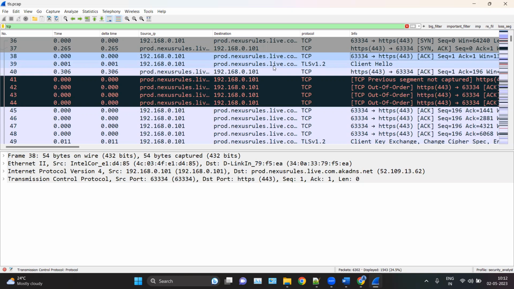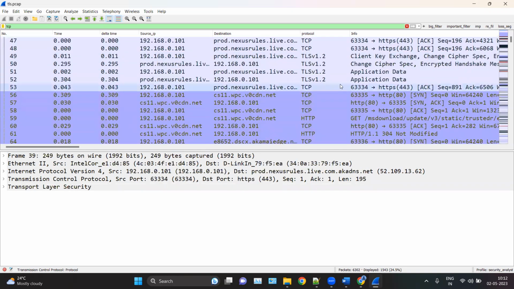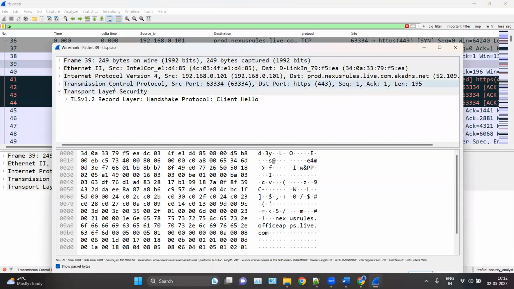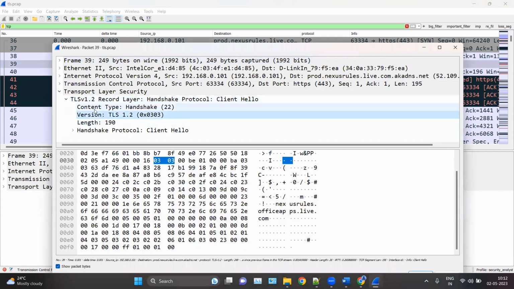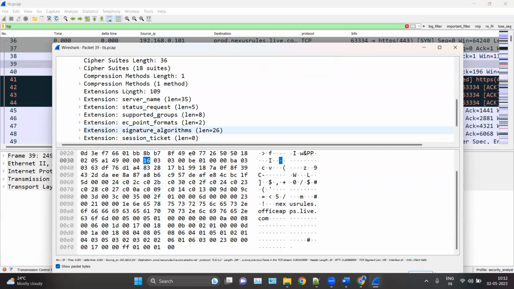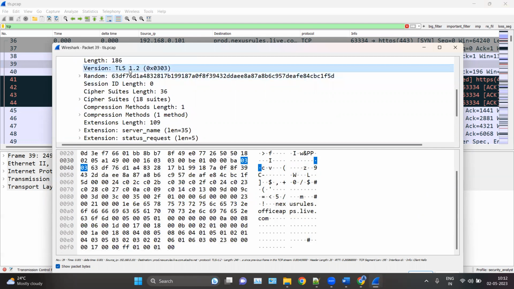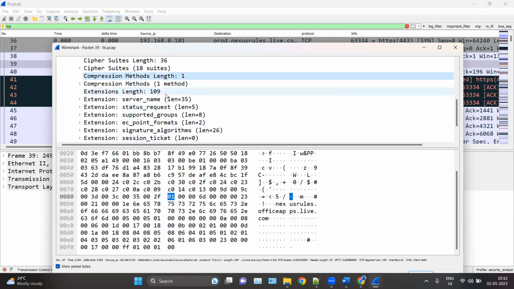And here you can see the source IP sending the client hello. And here you can see we have a server hello somewhere here. In TLS we have an additional layer of security, which is TLS. And here you can see the client hello packet. We have some other information, like what version of TLS or SSL is being used. Whenever you're using an SSL certificate, we do have TLS communication. You can see cipher suites as well, etc.